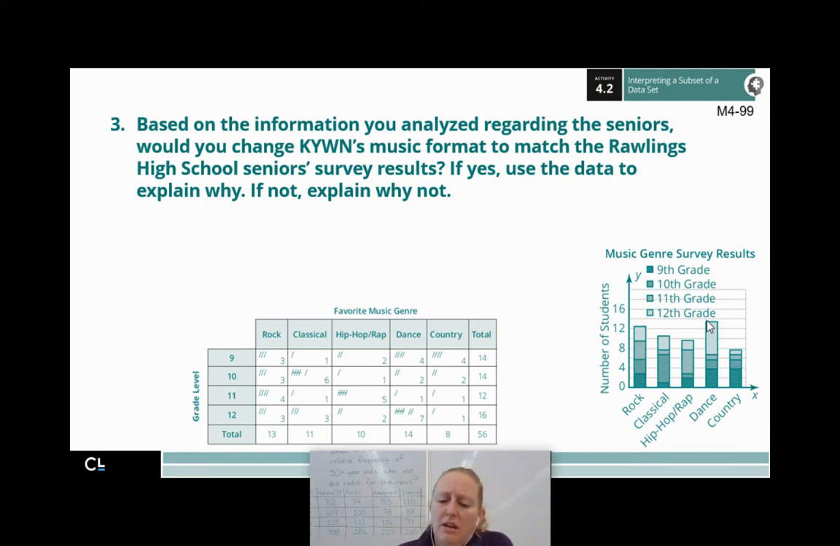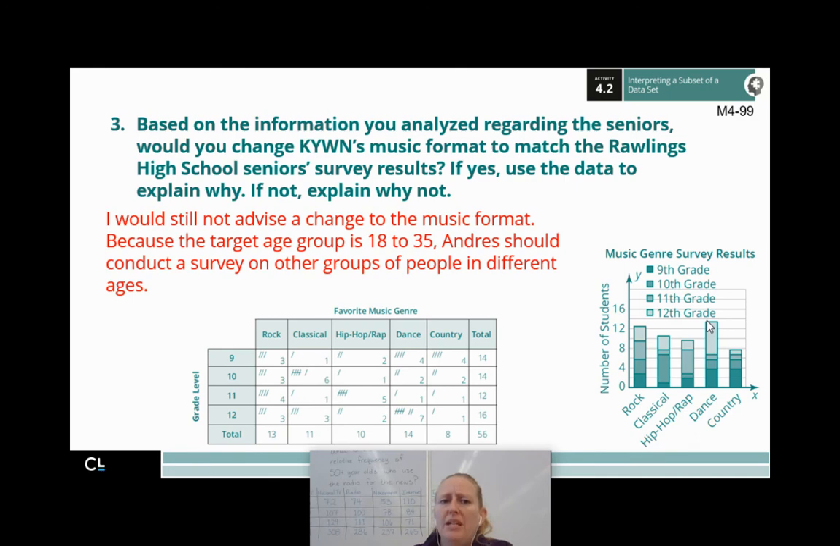So here's the thing. I mean, the seniors are 18, 19 years old, and I get it, so that's good data. But remember, the demographic was 18 to 35-year-olds. I feel like if I'm only using data from 18 and 19-year-olds, that's not enough to advise that big of a change, because the target age group is bigger than that. I really think Andre should conduct a survey on other groups of people in different ages, right? He needs to conduct some surveys that get in all of those age ranges all the way up to 35 instead of just a bunch of high school seniors. That's just my feelings on the subject.